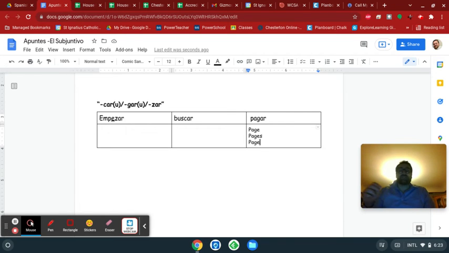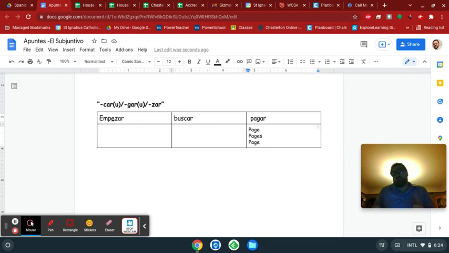Because when a G has an E after it, or certain other letters, and E is one of them, then it makes an H sound. And so what we really don't want is to have this verb, pagar, meaning to pay, with a G sound, pago, pagas, paga, but then have a different sound, because then it doesn't even sound like it's the same verb, right? And so we don't want it to all of a sudden have to be paje, pajes, paje.